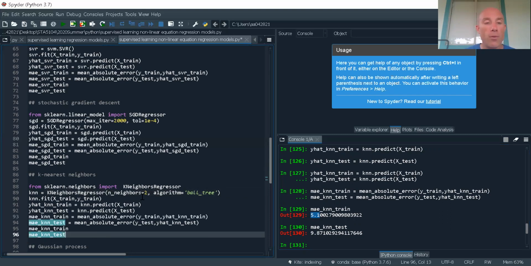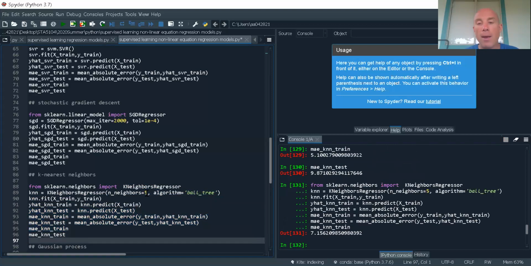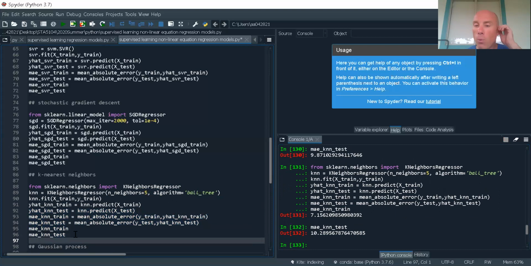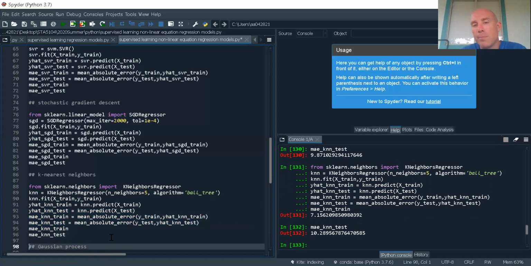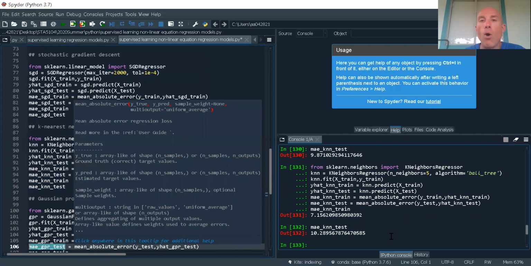All right, well, let's try another one. Let's see if we can improve this. Let's change that up to 5 for the number of neighbors. All right, now it's similar to what we had before, 7.2. Let's take a look at the test, and 10.2. All right, I mean, that's not great, it's not better than what we had before, but I'm less concerned about being overfit on this model because these are closer together.